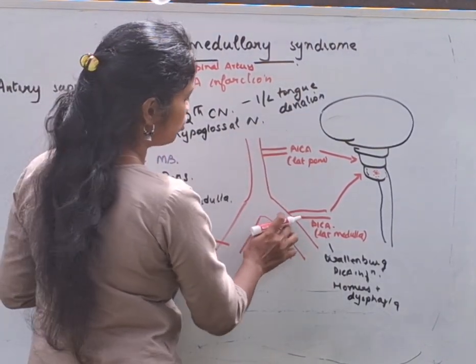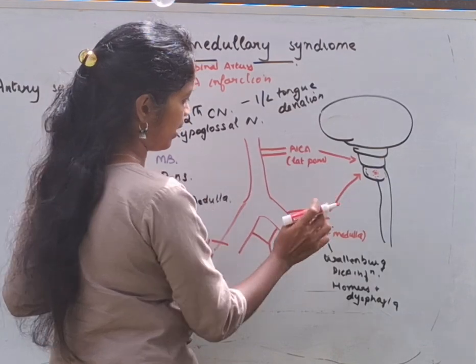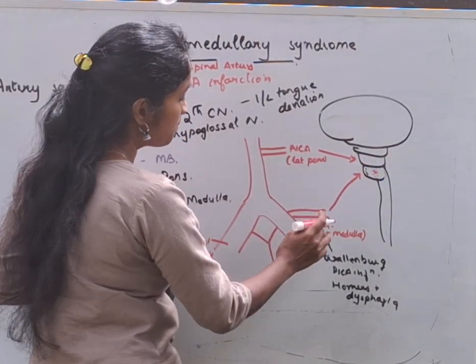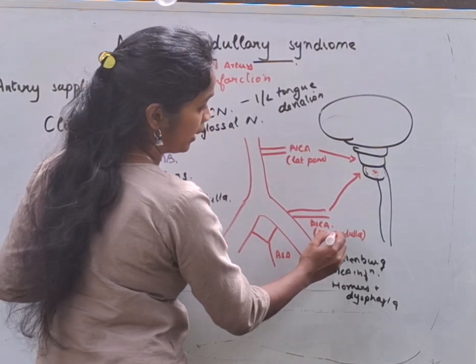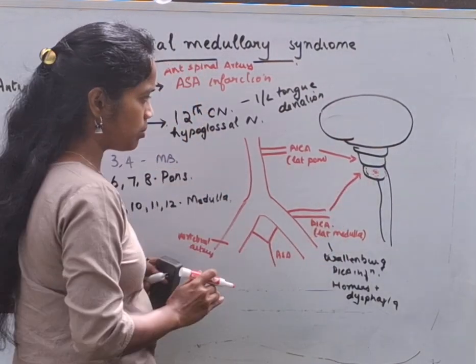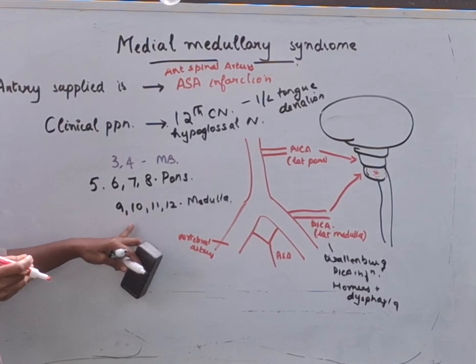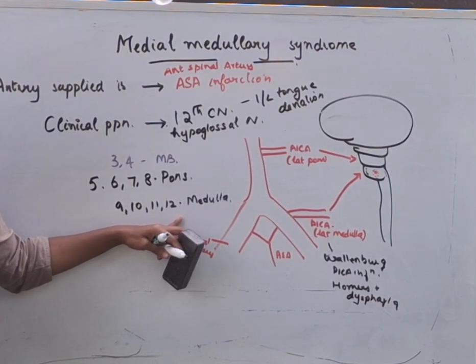The vertebral artery will also give rise to the posterior inferior cerebellar artery. The anterior spinal artery supplies the medial part of the medulla, while the posterior inferior cerebellar artery, PICA, supplies the lateral part of the medulla. Let's see about the symptoms. Medulla is the one which houses the 9, 10, 11 and 12th cranial nerve nuclei.